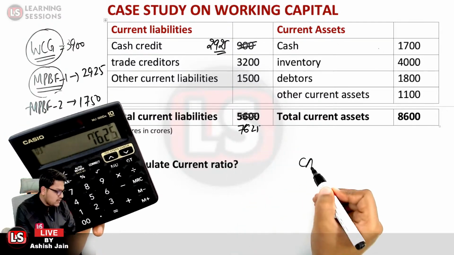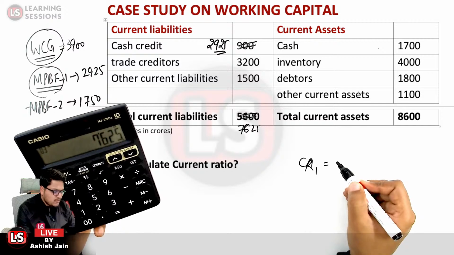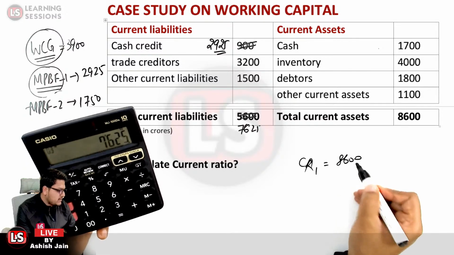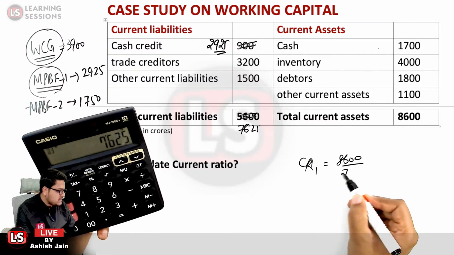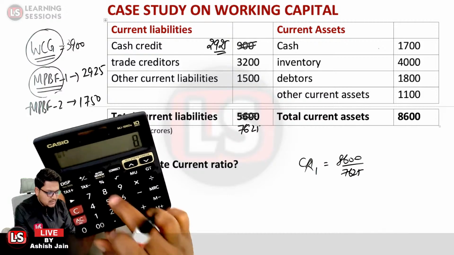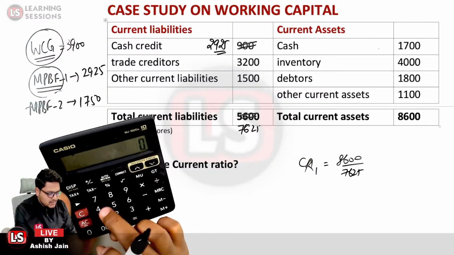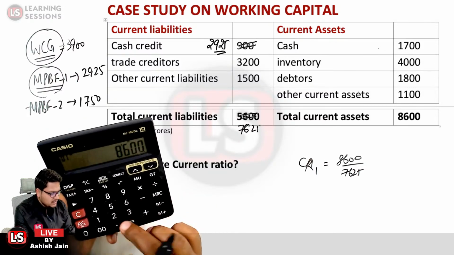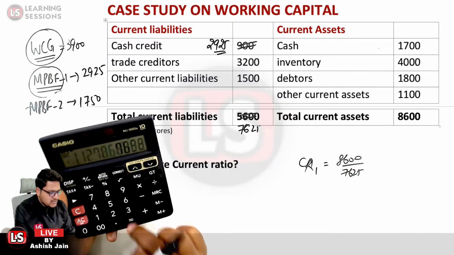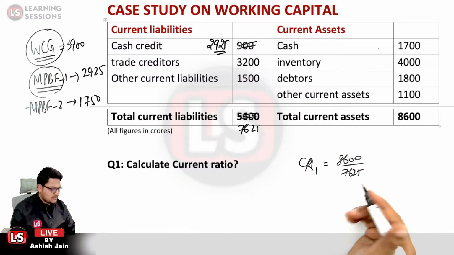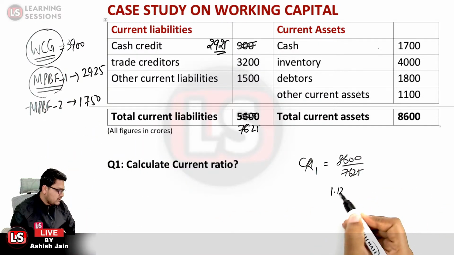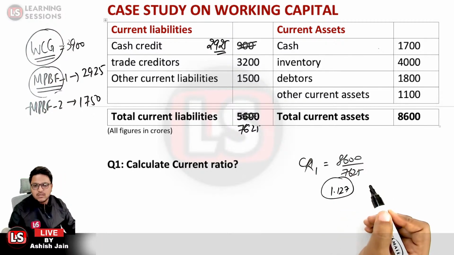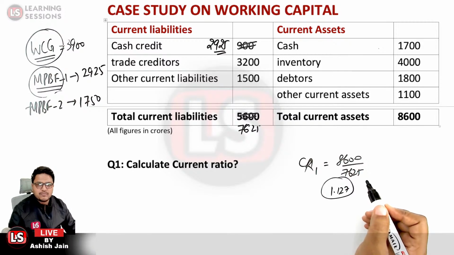And what will be the new current ratio as per method 1? It will be equal to current assets, 8,600, divided by current liabilities, that is 7,625. So it is 8,600 divided by 7,625, that is equal to 1.127. So the current ratio as per method 1 would be equal to what? It will be equal to 1.127.